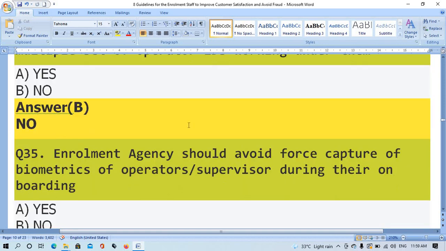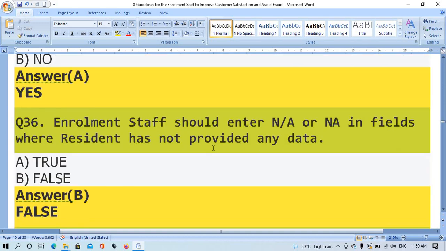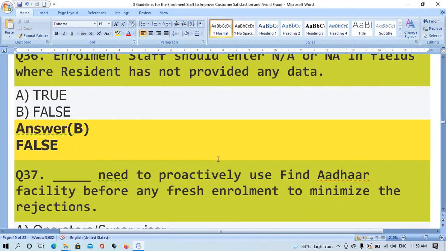Question number 34. Enrollment agencies should avoid forced capture of biometrics of operator supervisor during their own onboarding. Option A, yes. Question number 36. Enrollment staff should enter NA in fields where resident has not provided any data. The right answer is option B, false.